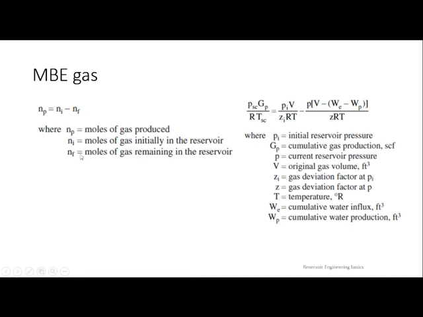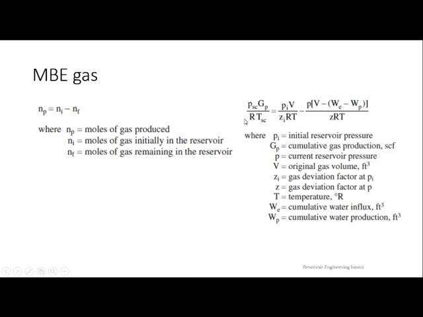NF represents remaining moles of gas, Ni represents initial moles of gas, and NP represents how many moles of gas have been produced. When you use this in your ideal gas law, volume is represented as GP, the amount of gas produced. PV is equal to ZNRT. So N is equal to PV by ZRT.